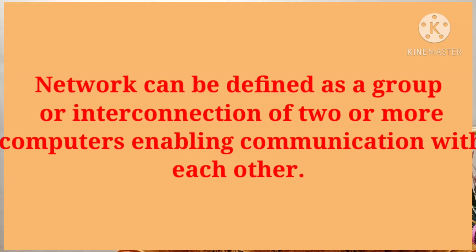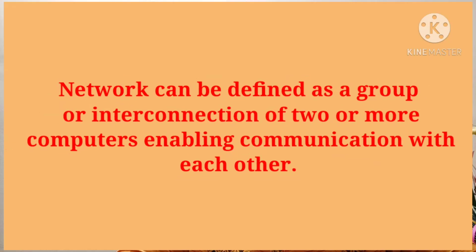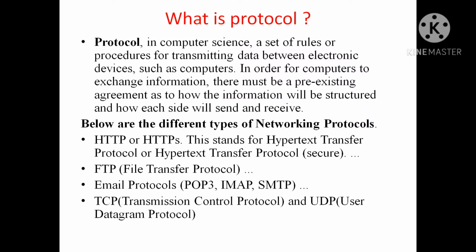Okay, what is a network? A network can be defined as a group or interconnection of two or more computers enabling communication with each other. That means computers are connected with each other with the help of the network. We are able to share our data and hardware resources on the internet.